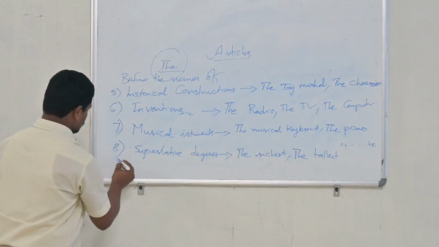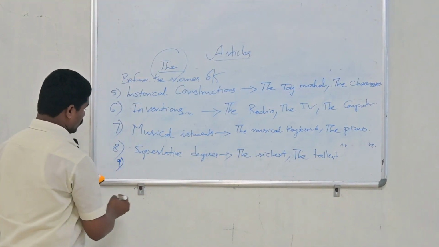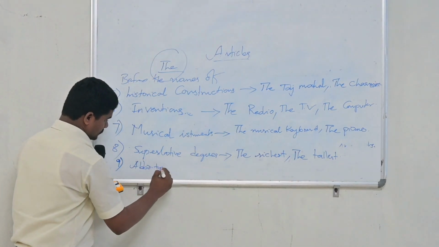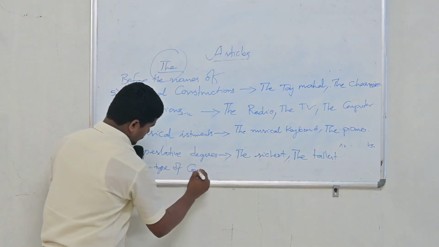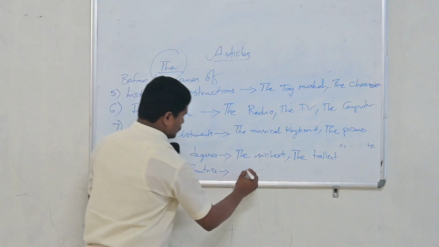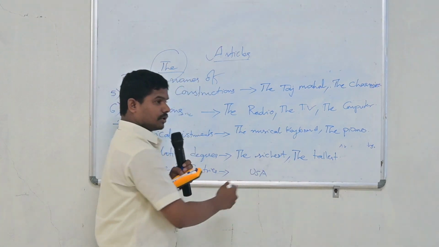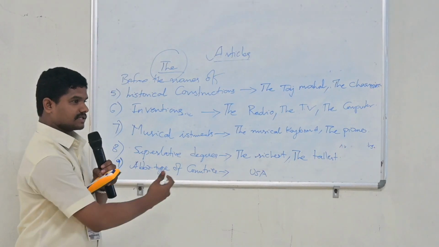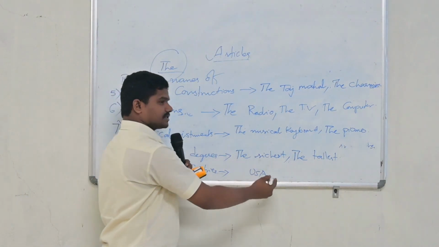And next one more, the ninth one is, before abbreviated names of countries. For example, USA. So what do you mean by USA? What does it stand for, USA? United States of America.